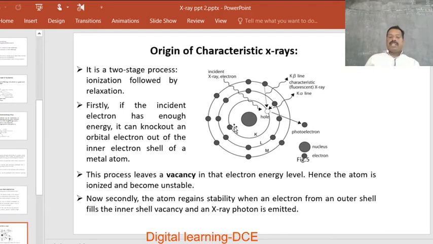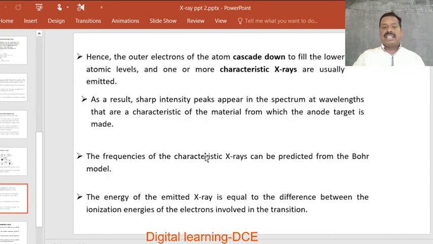Once the atom becomes unstable, it tries to get stability. Thereby, secondly, the atom regains stability when an electron from an outer shell fills the inner shell vacancy and an X-ray photon is emitted. While filling the vacancy in the lower electronic energy levels by the electrons in higher energy levels, whatever the energy difference is, that energy difference appears as characteristic X radiations.